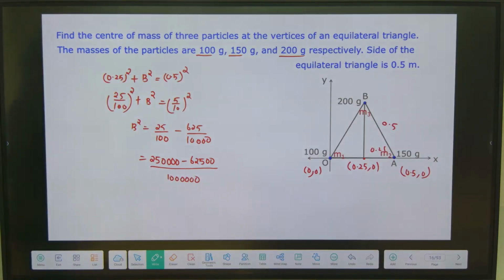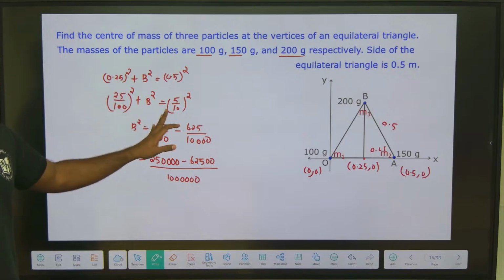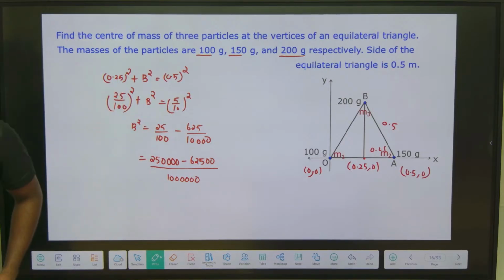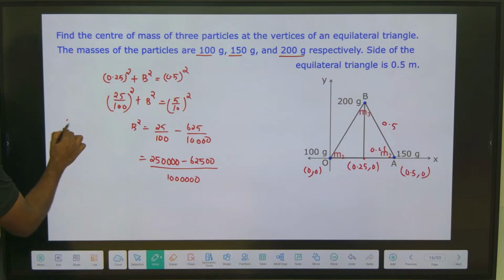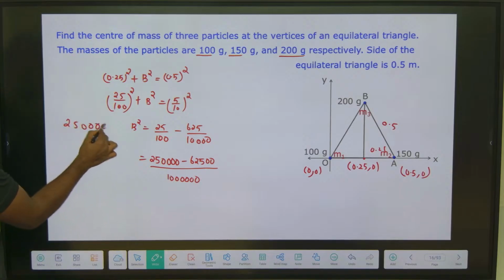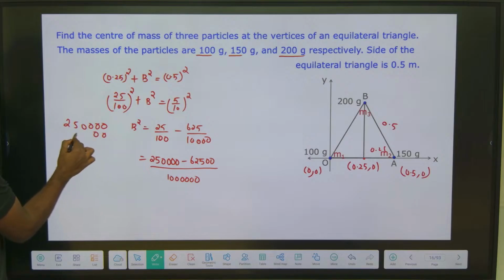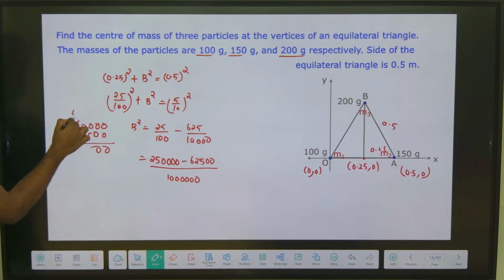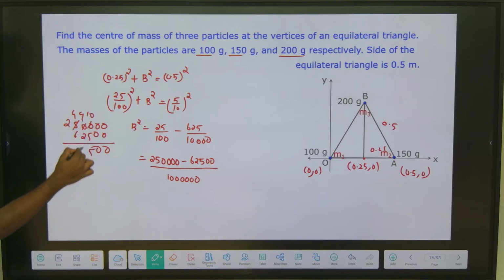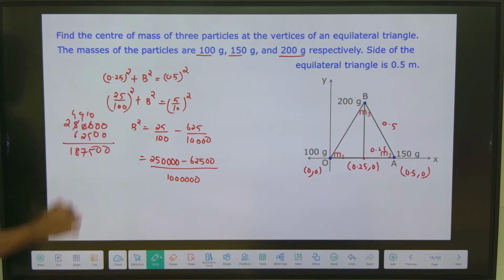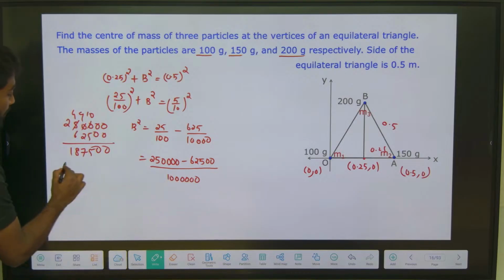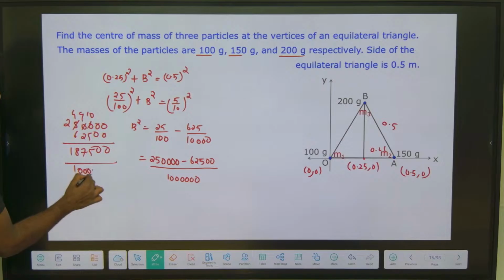That's it. So to remove the points I have done like this. So how much will come? 2500 0000 and 00, this is 625, right? 0 will go, and how much is remaining? This is 4 9 and this is 10, I think 5 7 and this is 18. 18750. So divide by 1 2 3 4 5 6, 1 will get cancelled. 1 2 3 4, 1 2 3 4. So 0.1875.